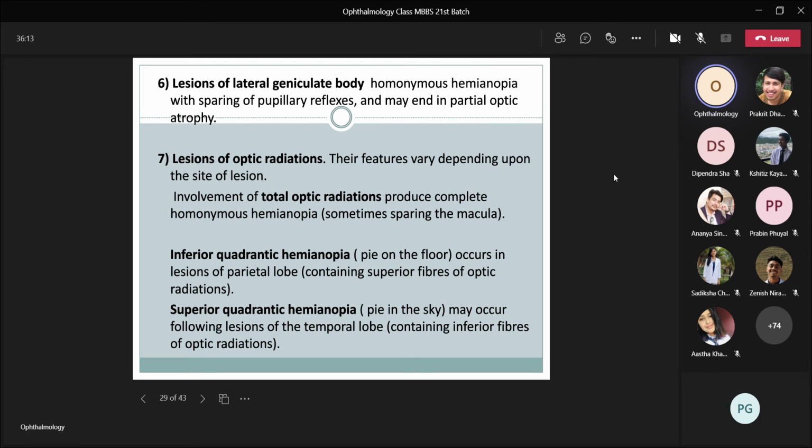Lesions of lateral geniculate body lead to homonymous hemianopia with sparing of pupillary reflexes and may end in partial optic atrophy. Lesions of optic radiation: their feature depends upon the site of the lesion. So involvement of total optic radiations produces complete homonymous hemianopia, sometimes sparing the macula. Inferior quadrantic hemianopia means pie on the floor. It occurs in lesions of the parietal lobe that contains the superior fibers of optic radiations. And superior quadrantic hemianopia, that is pie in the sky, may occur following lesion of the temporal lobe containing inferior fibers of optic radiations.